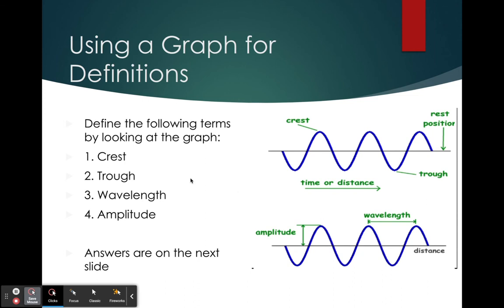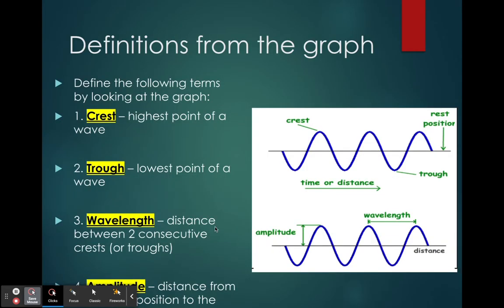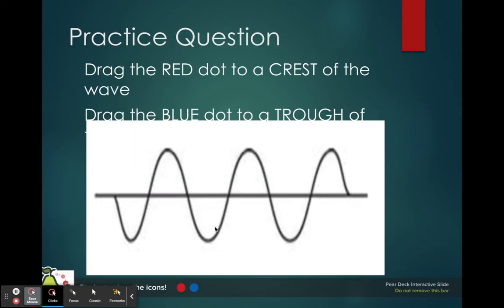If you remember, we actually define these words through the picture. So when we talk about crest, where is that? It's at the top of the wave. Trough over here, bottom of the wave. Wavelength shows from one top to the next, or from one crest to the next crest. And amplitude is just from the middle or the rest position to the crest or even the trough. So those are the definitions we just said, but it was easier by looking at the picture.